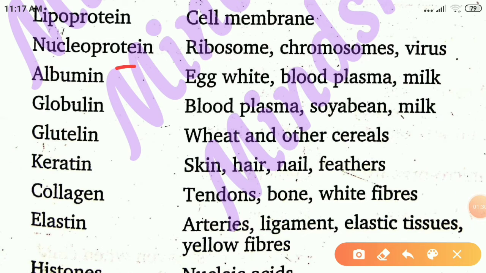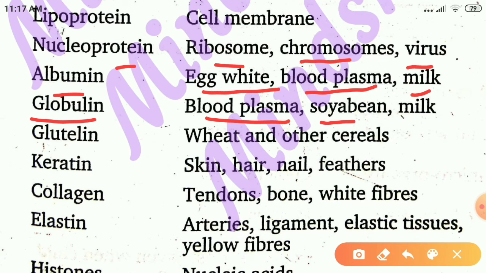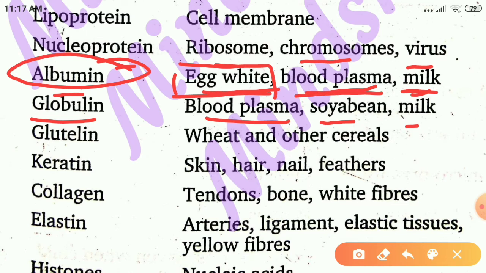Then we are with nucleoprotein. Nucleoprotein's distribution is in ribosome, chromosomes, viruses. Then albumin: egg white, blood plasma, milk. Globulin: blood plasma, soybean milk. And one more thing which is important here is albumin is generally said to be found in egg whites only, but it is also present in blood plasma and milk also. Okay. Then we are with globulin. Then glutathione. Glutathione is present in wheat and other cereals.